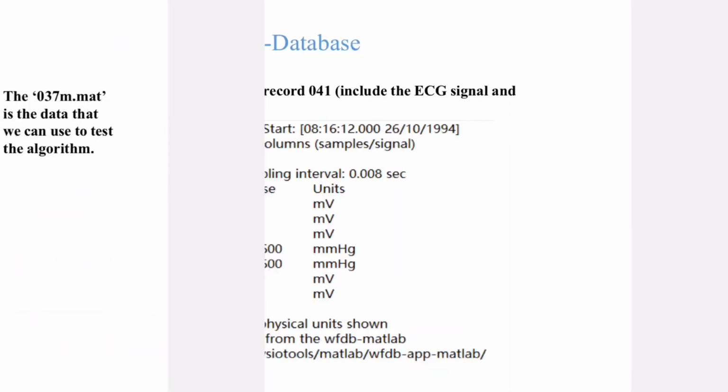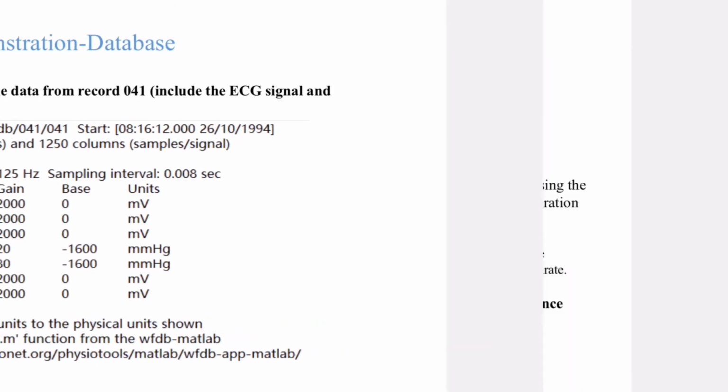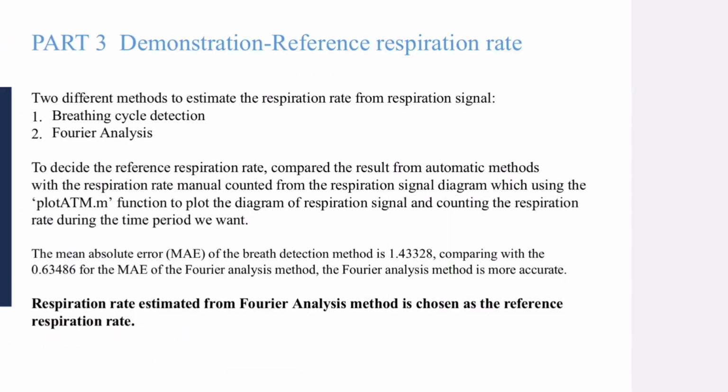About the reference respiration rate, there are 2 different methods to estimate the respiration rate from the respiration signal. First, breathing cycle detection. Second, Fourier analysis. To decide the reference respiration rate, compare the results from the automatic methods with the respiration rate manually counted from the respiration signal diagram, which uses the plot_atm.m function to plot the diagram of the respiration signal and counting the respiration rate during the time period we want.